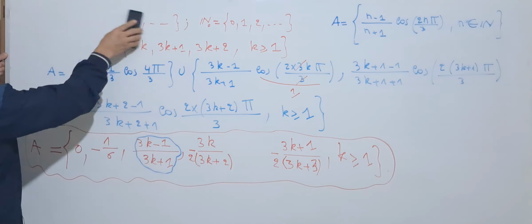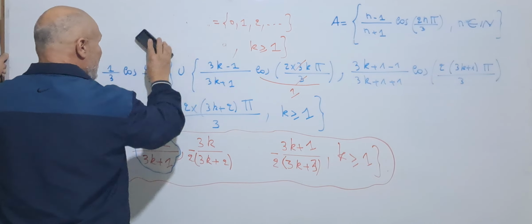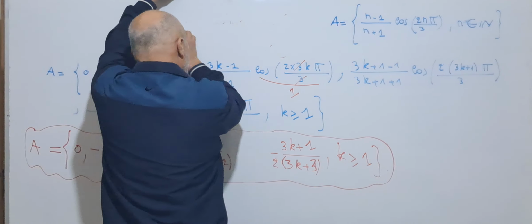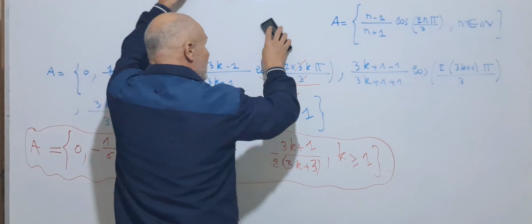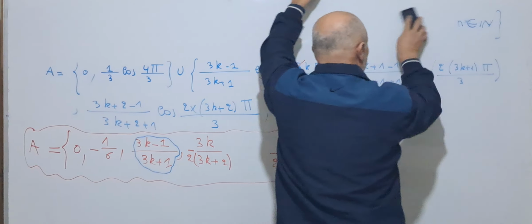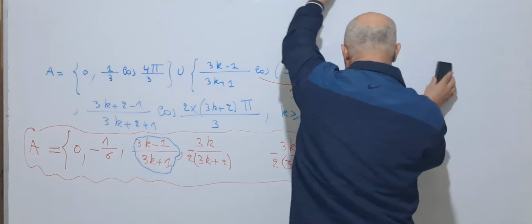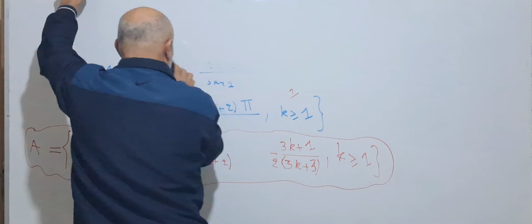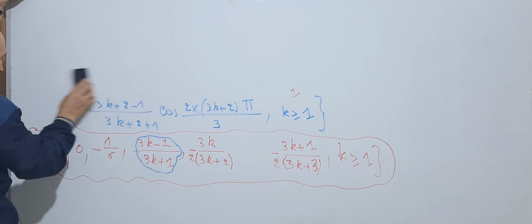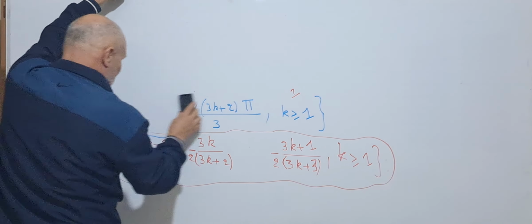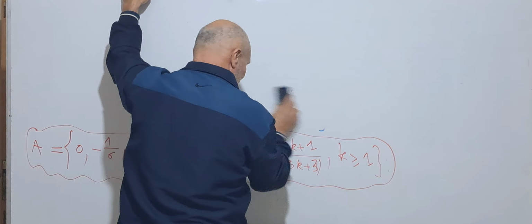As I told you in a previous video, we can sometimes use the sequential characterization of infimum and supremum to decide about the limit, which is the infimum or the supremum.